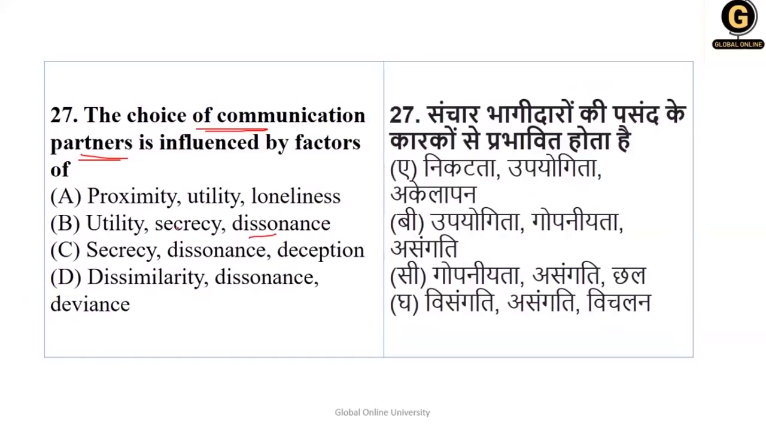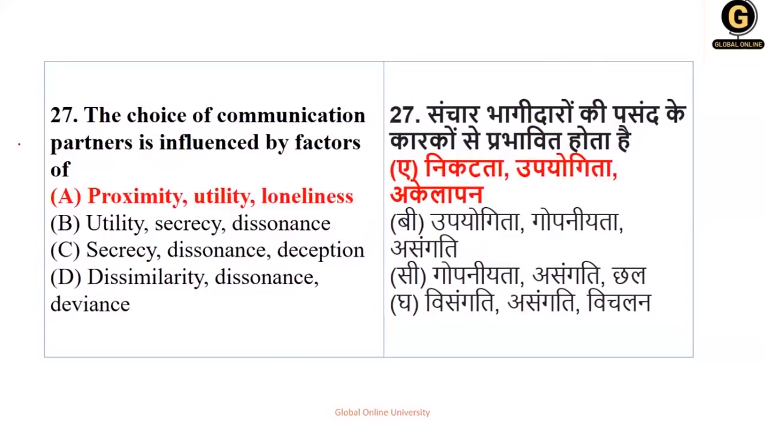Even if you don't know the words, see, you should know your terms very well. Dissonance means disagreement. If your communication partner always has disagreement, definitely things are not going to work out. So all the other options go wrong. Your correct option is proximity, utility and loneliness, so option number A is your right answer. Please try to understand. You should know the meanings well, so it becomes easy to cut options, and you come very near to the correct option.